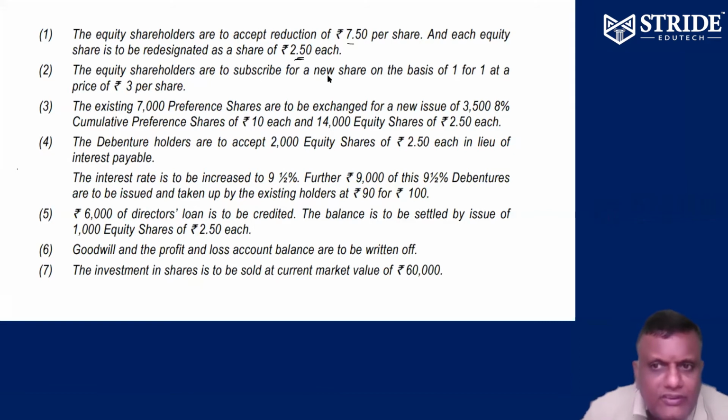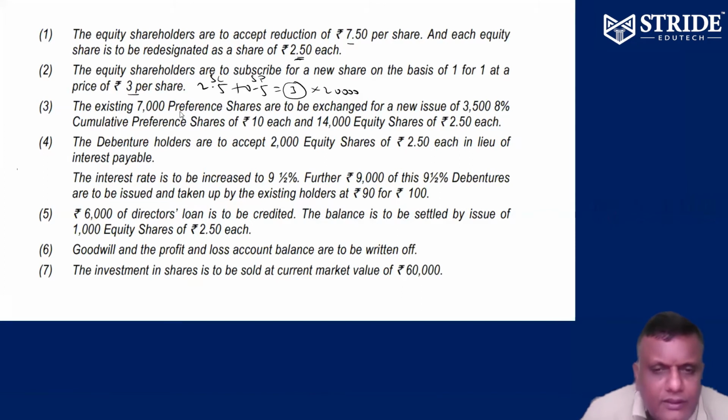The equity shareholders subscribe to new shares of 1 for 1. So already there are 20,000 shares they are having. So 20,000 they are going to apply. At what rate? 3 rupees, which means 2.5 is the nominal value and 0.5 is the premium. This is share capital, this is premium. So totally 3 rupees into 20,000 money comes in.